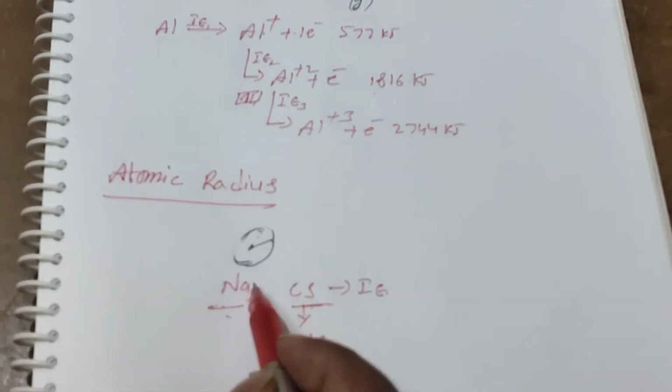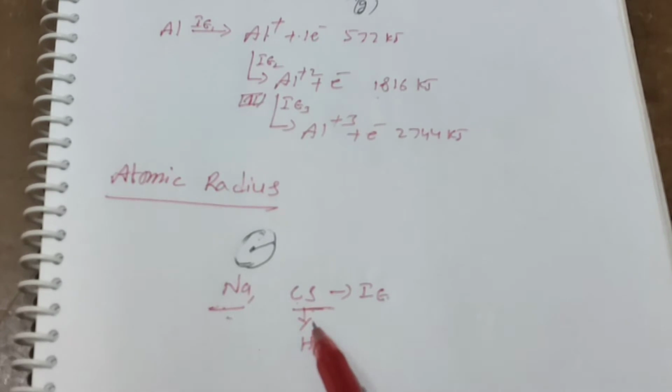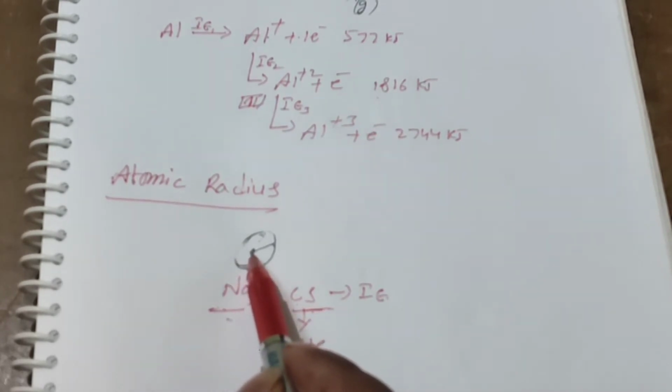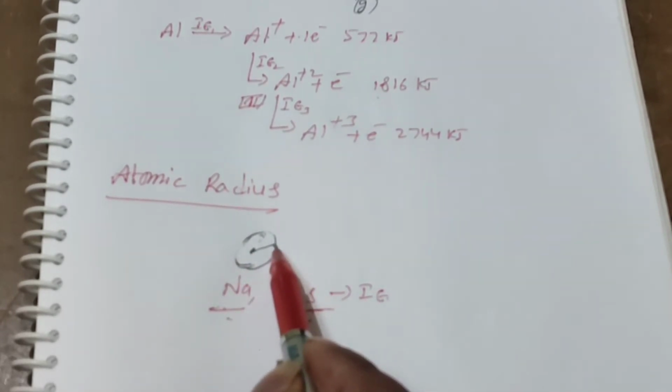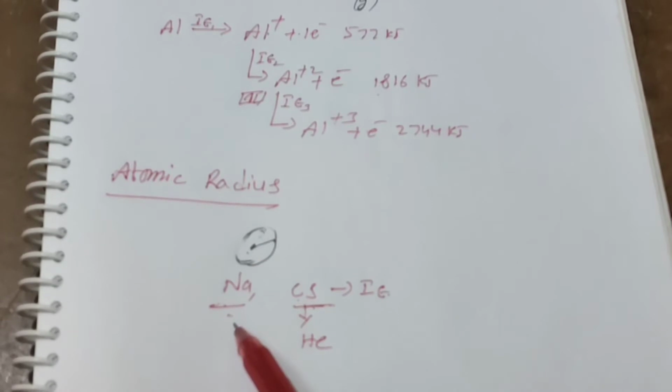Whenever the atomic radius increases, the distance between the nucleus and the outermost shell increases. That's why the attraction between the nucleus and the outermost shell decreases. So this is about the atomic radius.